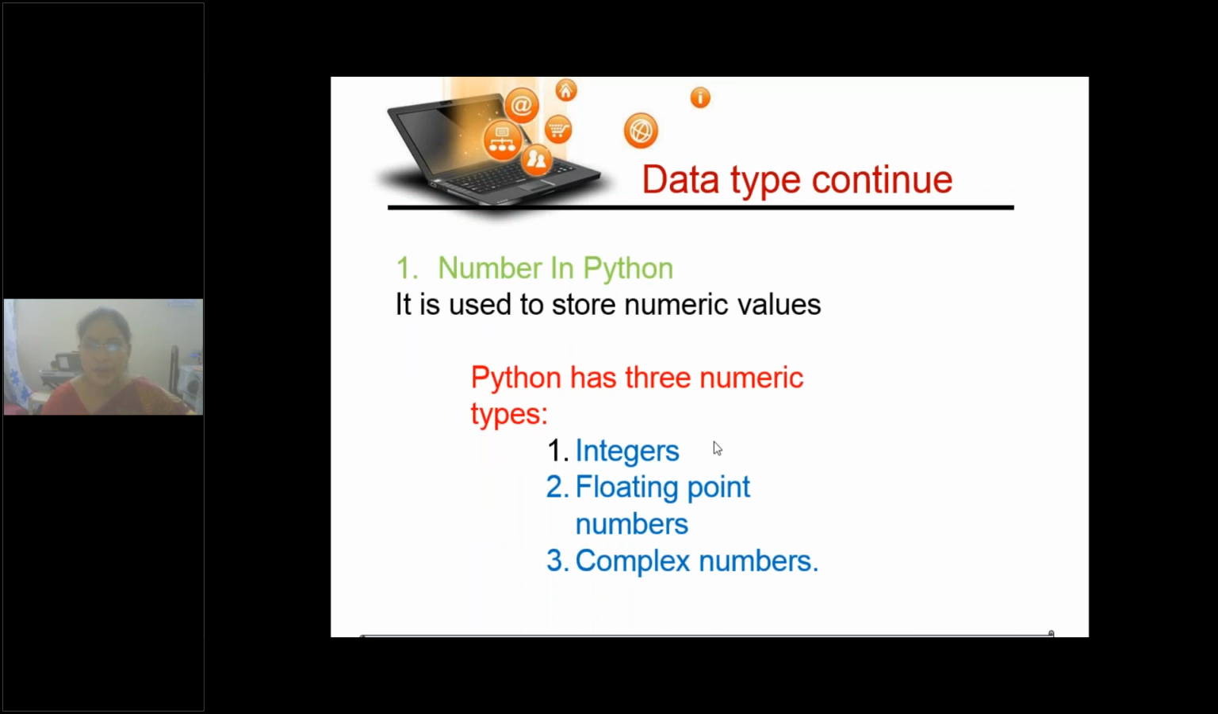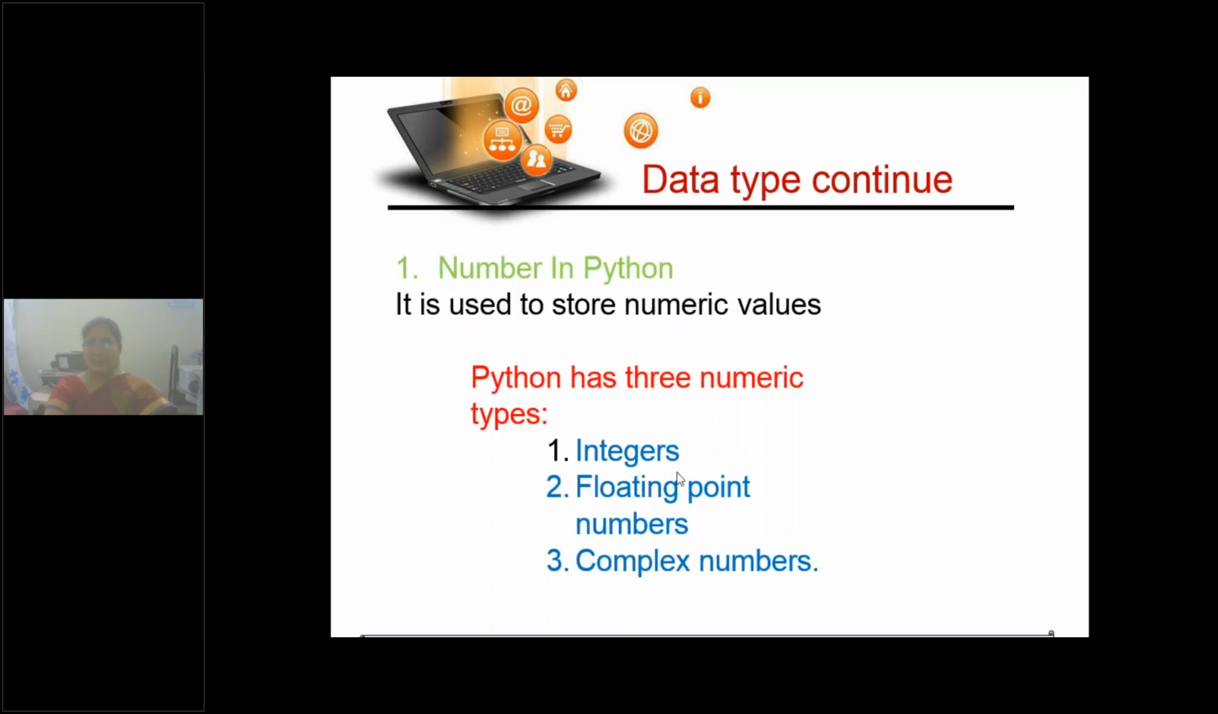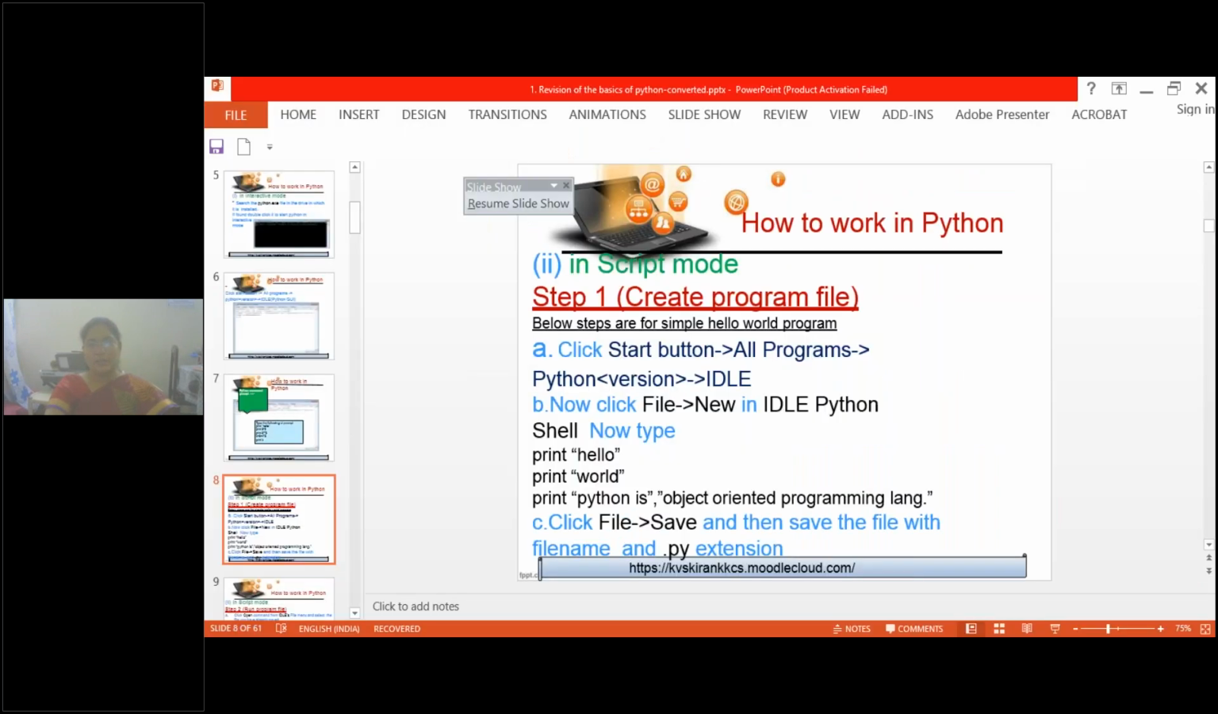Right. So what are the different number types we have seen? Just now we have seen integer and floating point numbers. What is the keyword we use for integers? Int. For floating point numbers, what is the keyword? Float. For complex numbers, complex. So let me once again show you this IDLE screen where one complex number is also.